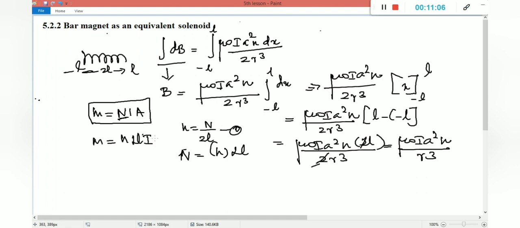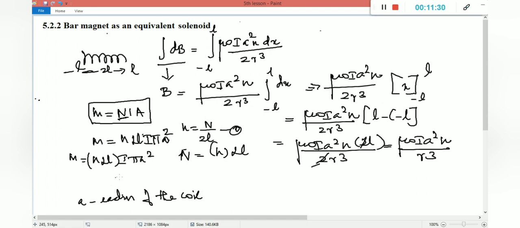What is A, capital A? Area of the solenoid, right? What is the area of the solenoid? Pi A square, and we know A is the radius of the coil. So M is equal to n 2L I and pi A square.